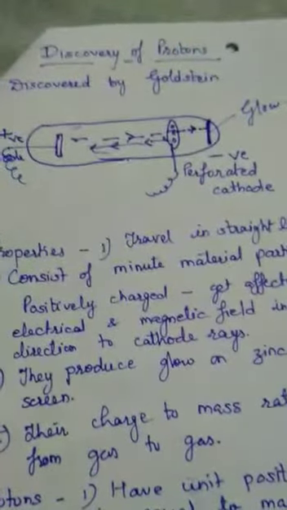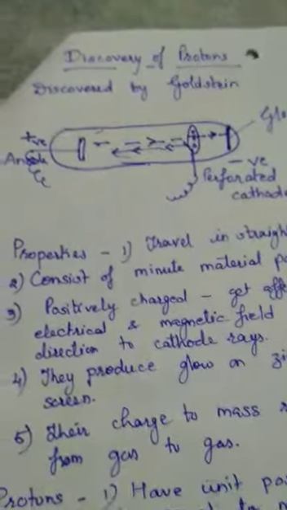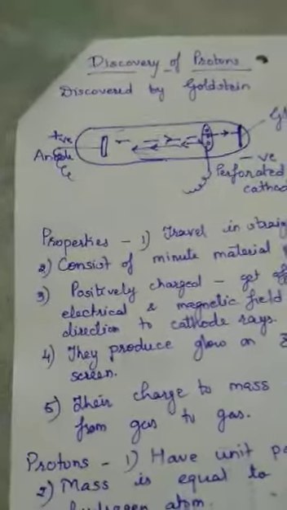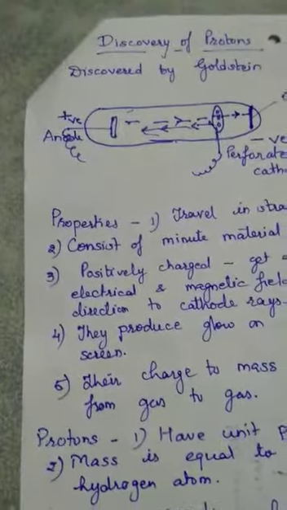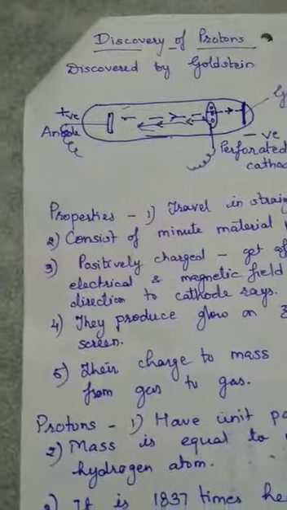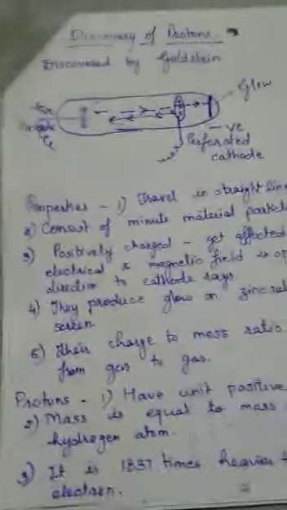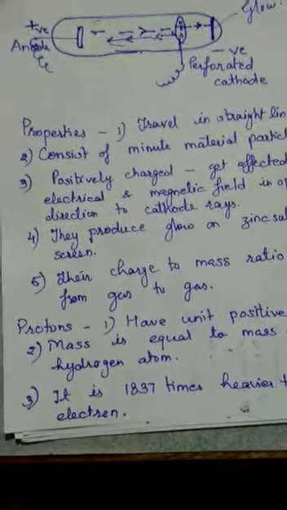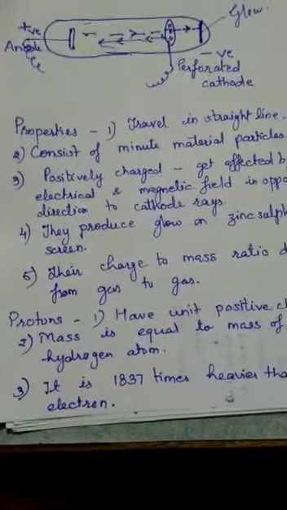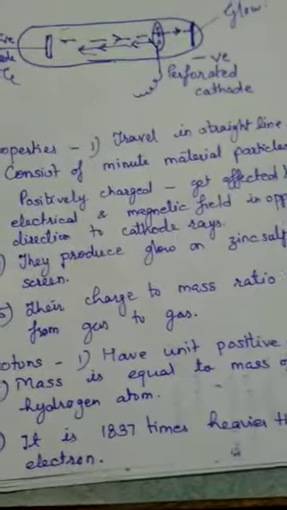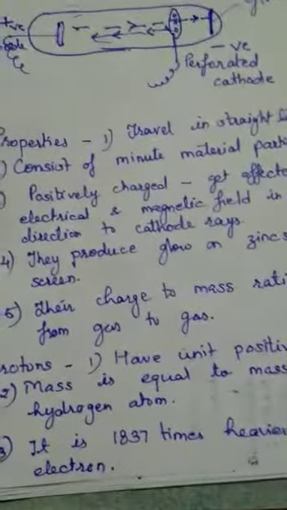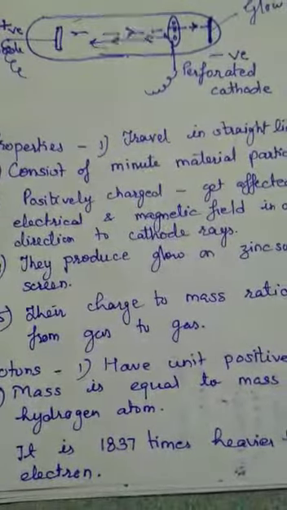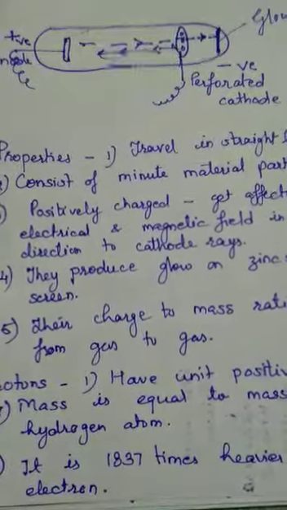So some rays were traveling from the cathode to the anode, and some rays were traveling from the anode towards the cathode. On the basis of this, it was discovered that some positively charged particles are also present in the atom. Now, what are the properties of the anode rays? The anode rays were also called canal rays. Why were they called canal rays? Because they were moving from the anode towards the cathode and crossed the holes present in the perforated cathode.